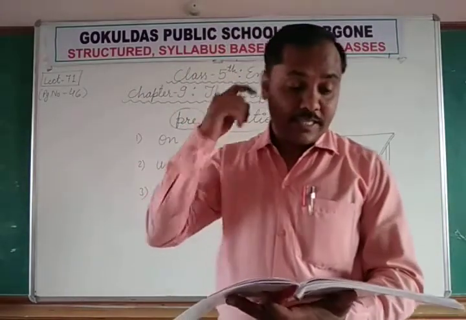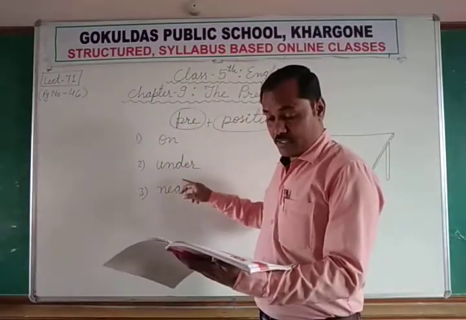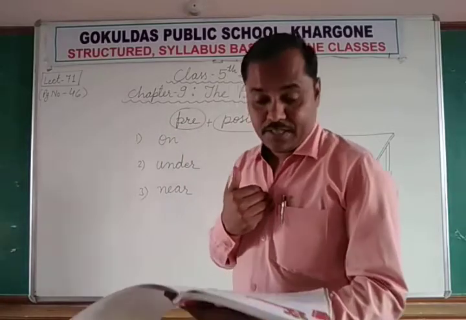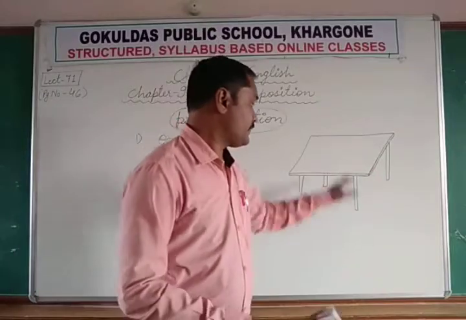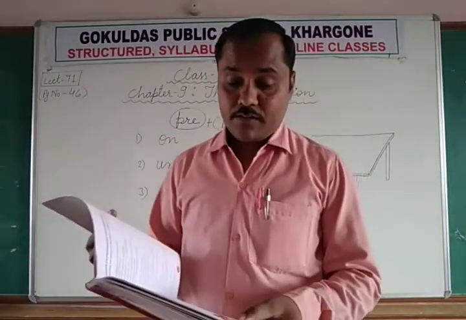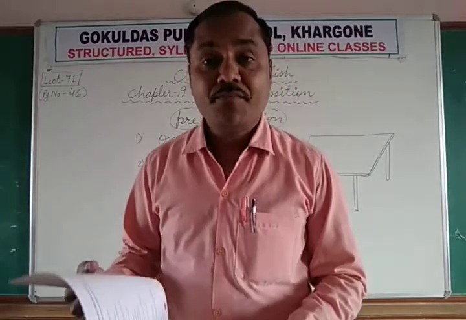In the above sentences, the words on, under and near tell us the relation between the pen and the table. They show the relation. Such words are called prepositions.